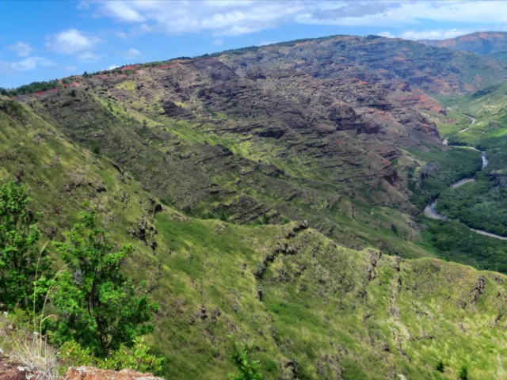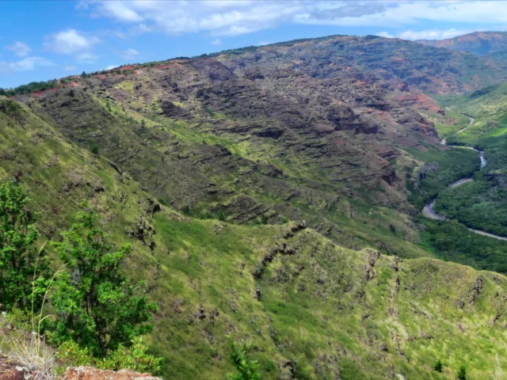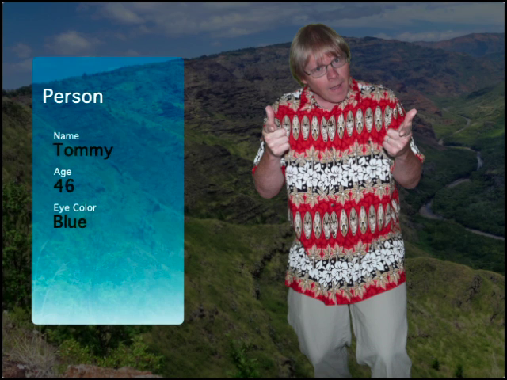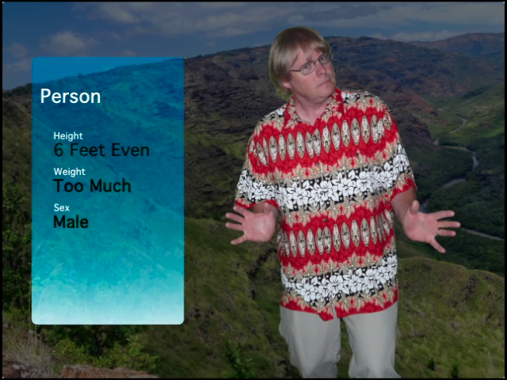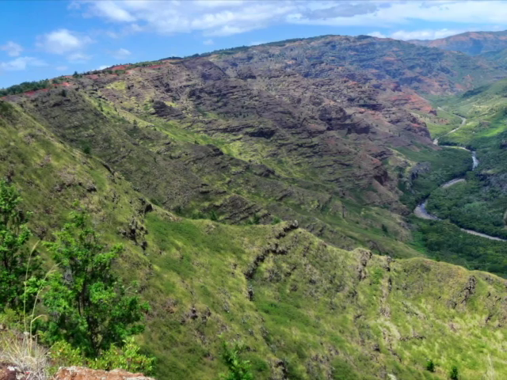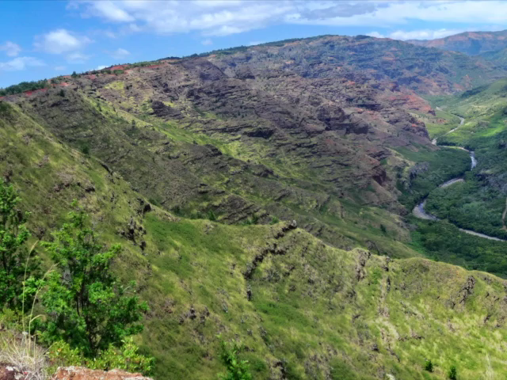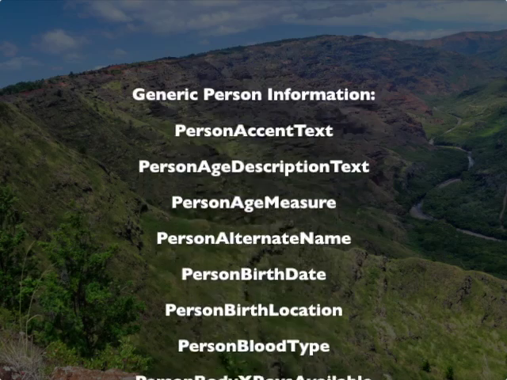Well, let's start with the NIEM and the kind of generic things you expect to be there. You know, the NIEM has all sorts of person-oriented information. For example, there's name, there's age, there's eye color, there's also height, weight, and sex, but there's actually a whole lot more. So I'm going to show you a list of all the generic people-type information that we have in the NIEM itself. And it's a long list.